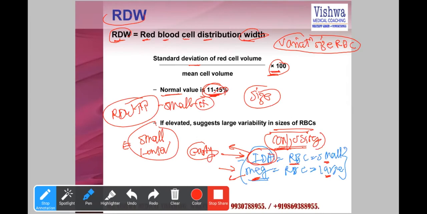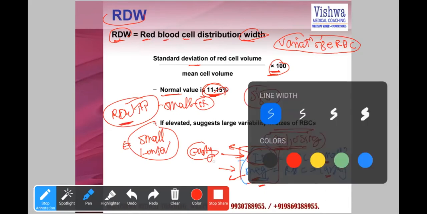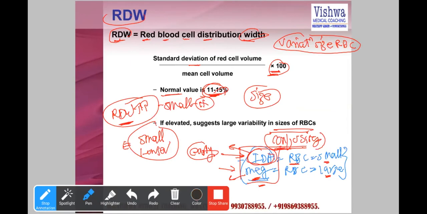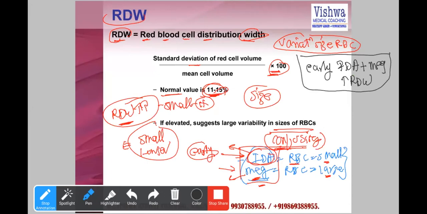So I can say early iron deficiency anemias and megaloblastic anemias, we have high RDW. Let me summarize that in the corner because this is the most confusing thing. But if you understand this, the hematology becomes more interesting. Like this, I'm talking about early iron deficiency anemias and megaloblastic anemias. We have high RDW because cells are smaller or cells may be larger.